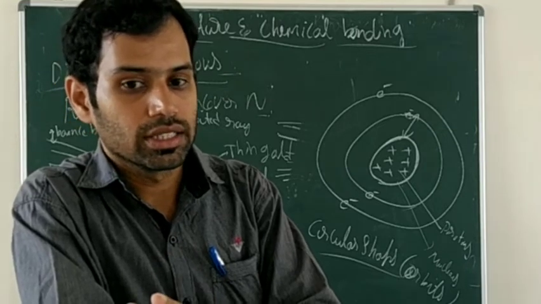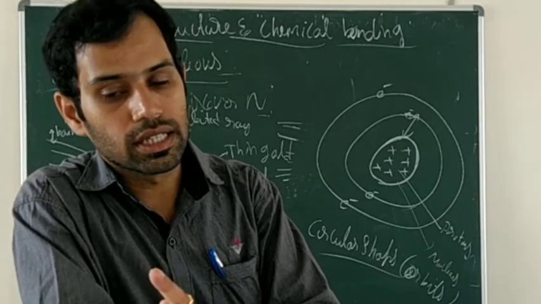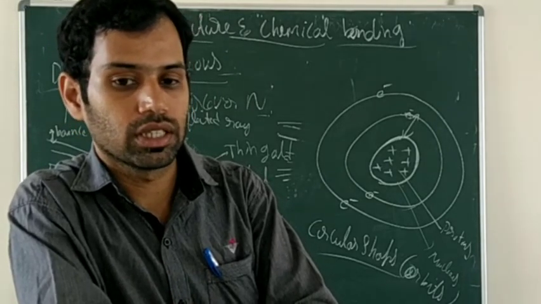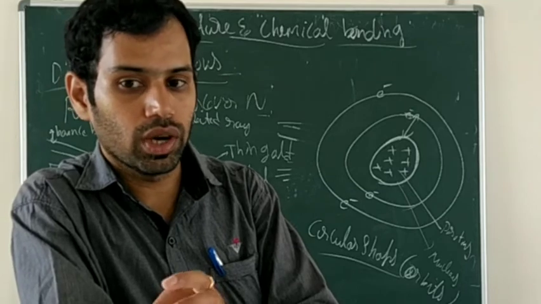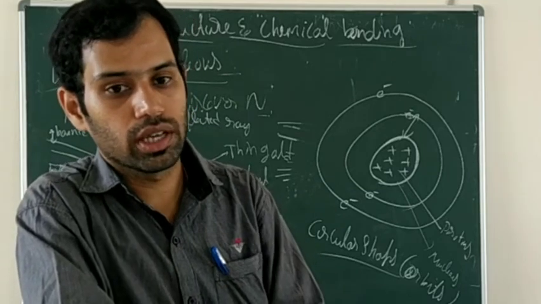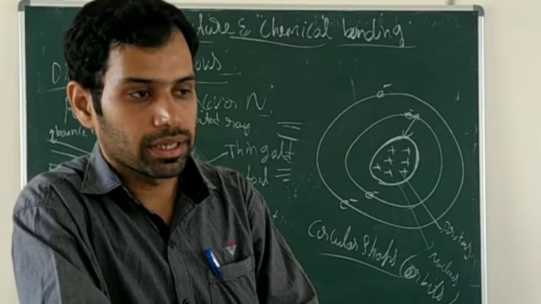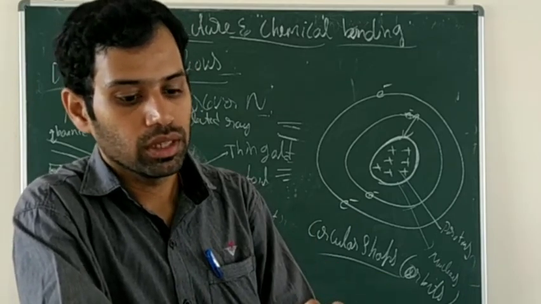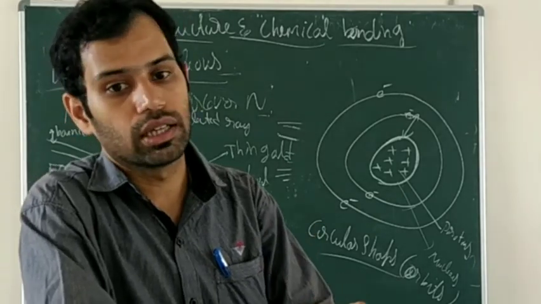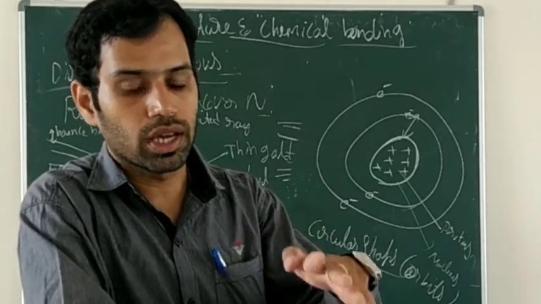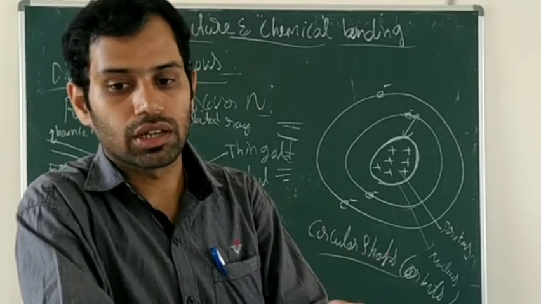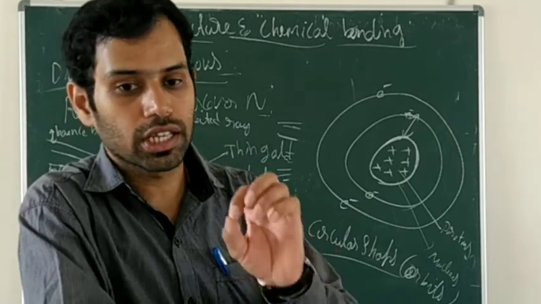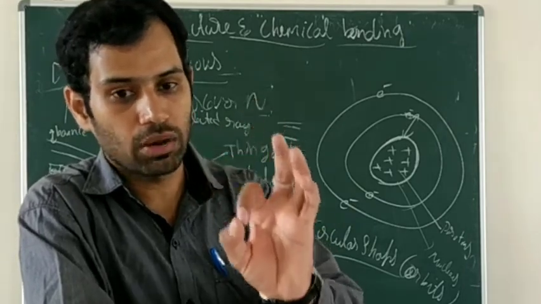The third one: the size of the atom is much larger compared to the size of the nucleus. The fourth one: electrons revolve around the nucleus at a particular distance from each other as well as from the nucleus. The fifth one: an atom as a whole is electrically neutral, that means the total number of protons is equal to the total number of electrons. And the last one: electrons revolve around the nucleus in circular paths, which we call orbits.